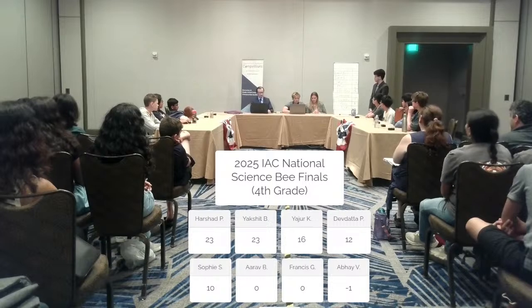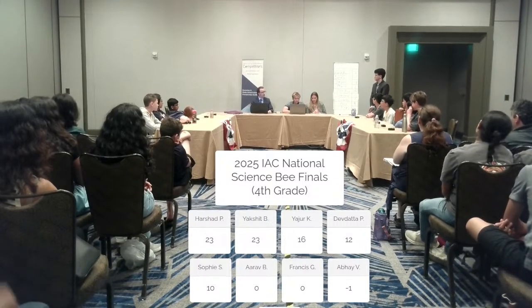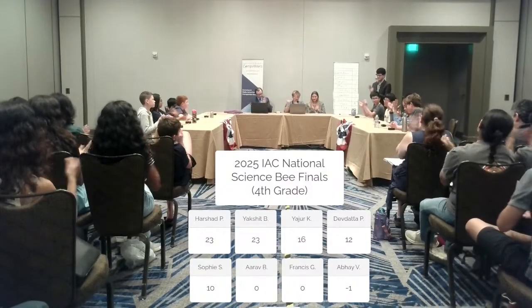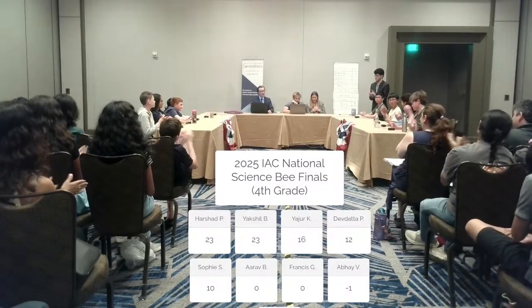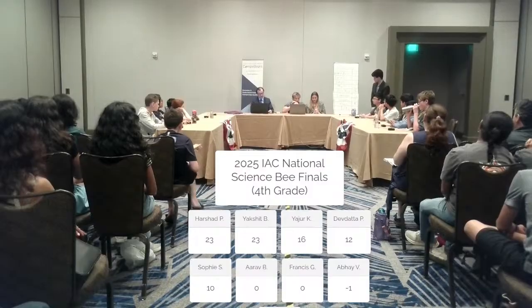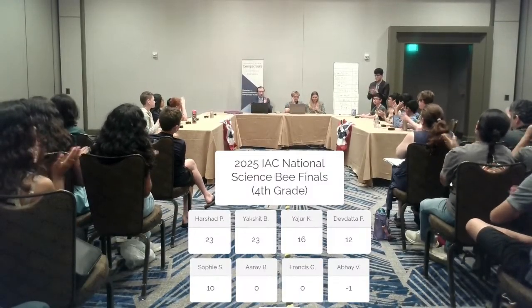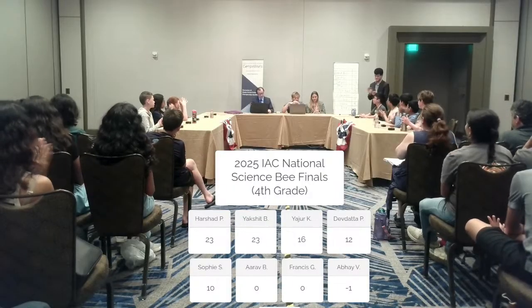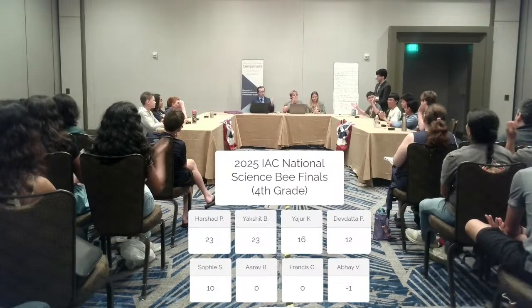And then our bronze 3rd place finisher is Brendan with 14. Silver medal is Walter. Gold medal winner. It starts with 40.